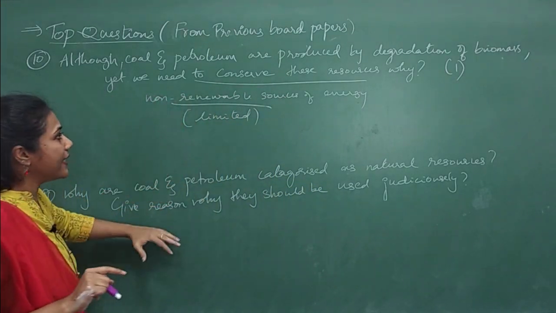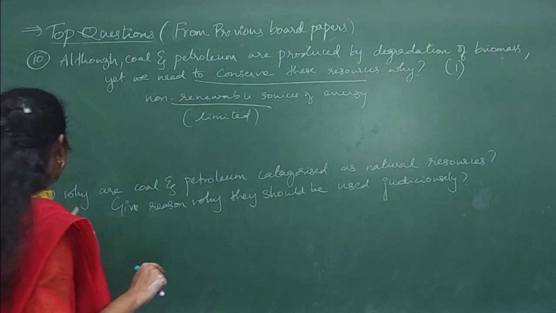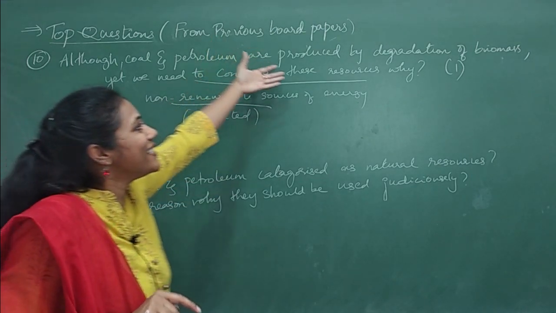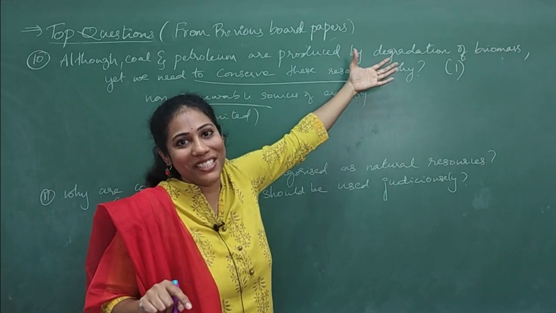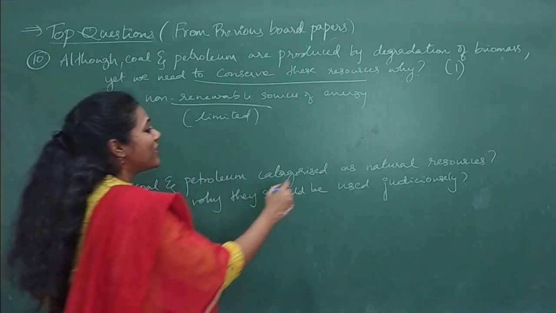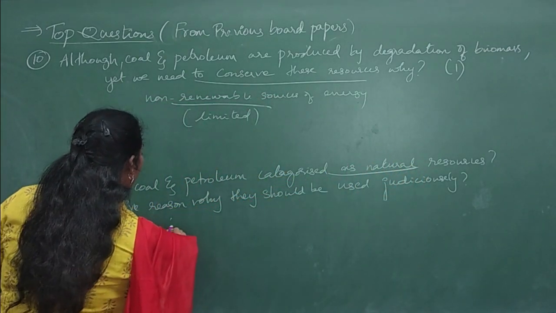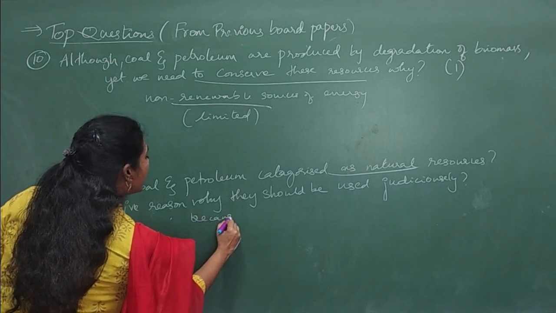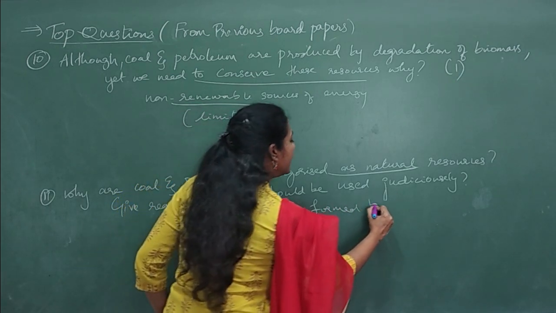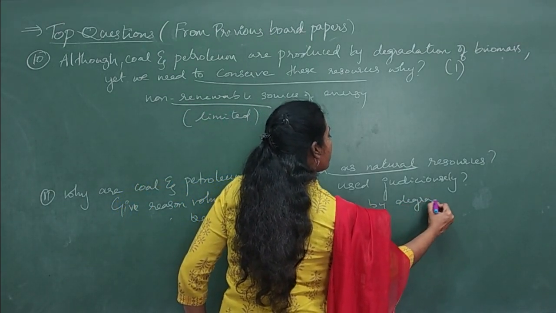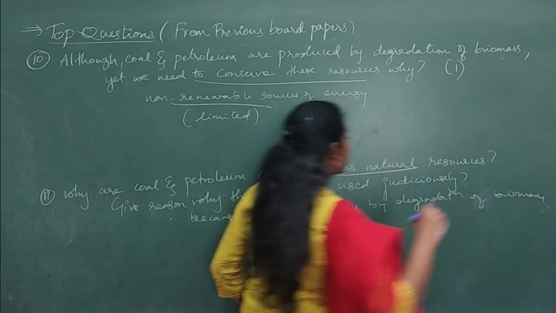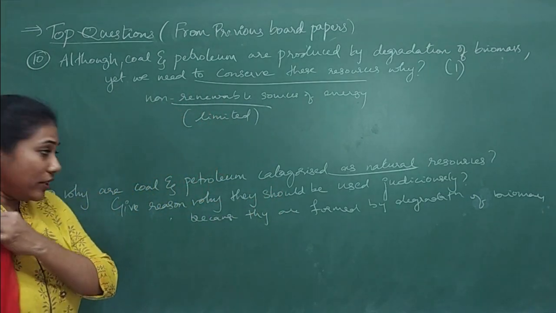Coming to the next question, which is related to this only. Why are coal and petroleum categorized as natural resources? The answer is there in the question itself. Because coal and petroleum are formed by the degradation of biomass, right? That is the reason we consider them as natural resources.